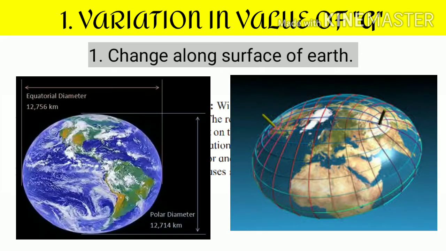The Earth bulges at the equator and is flatter at the poles. Its radius is largest at the equator and smallest at the poles.